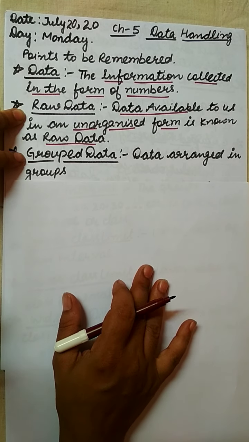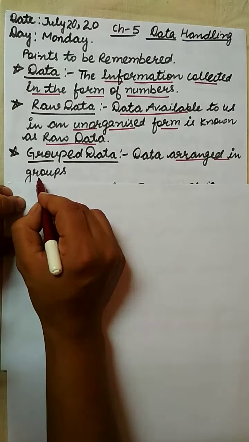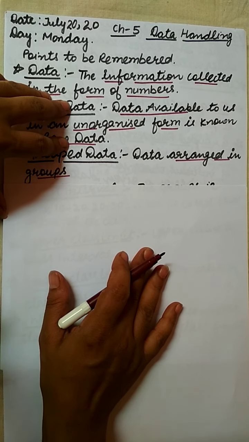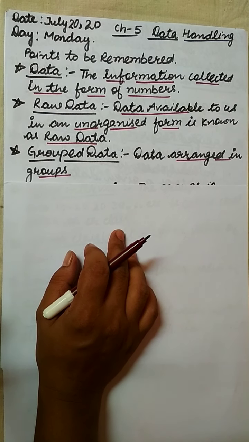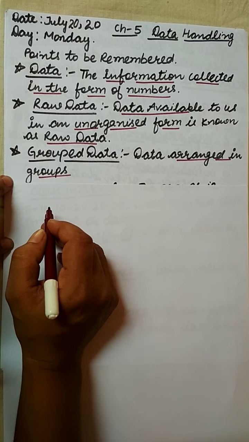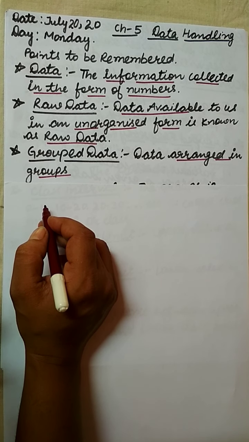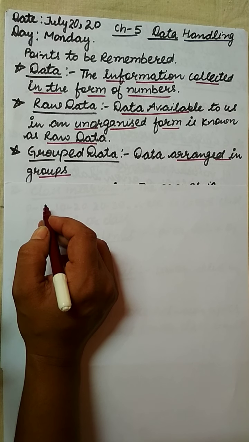Next one is grouped data. Grouped data is the data arranged in groups. As I told you, I want to collect the information of the heights of students of 8th class. After collecting the information, I will make the groups. So suppose I have measured the heights: 60 centimeter, 65 centimeter, 63 centimeter, 100 centimeter. In this way, this information is in the form of raw data. After that, I will make the groups.